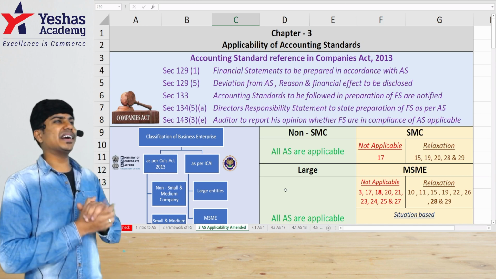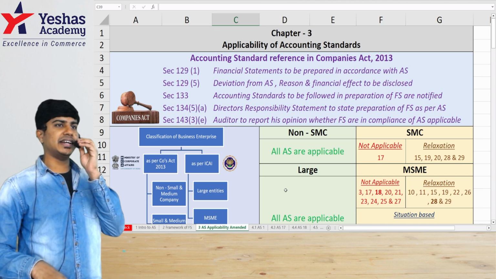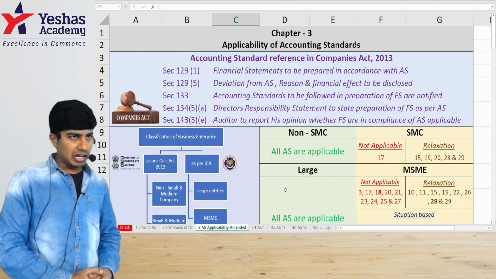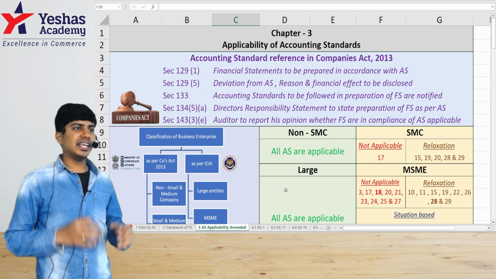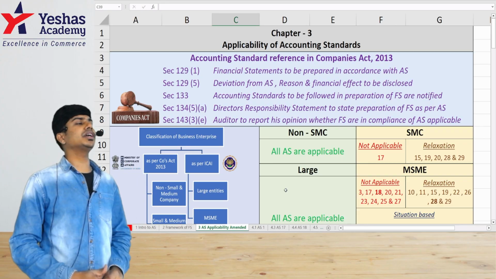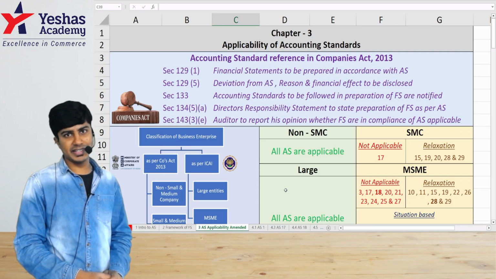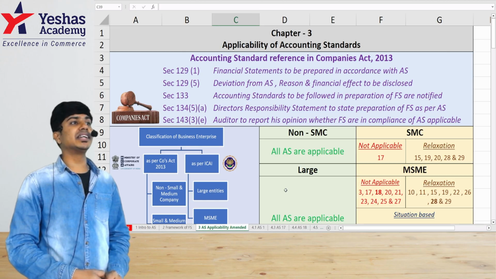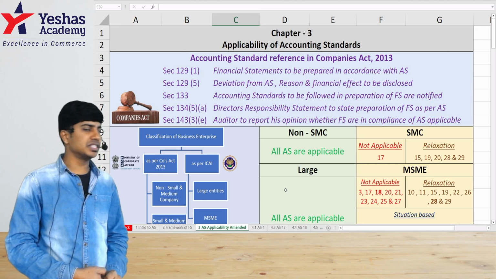Let's now begin quick revision of accounting standards applicability. Chapter 3 of our syllabus. This chapter has an amendment, and this amendment has changed the applicability of accounting standards for non-corporate entities. That is, the entities to whom ICAI will tell which standards are applicable and which are not.